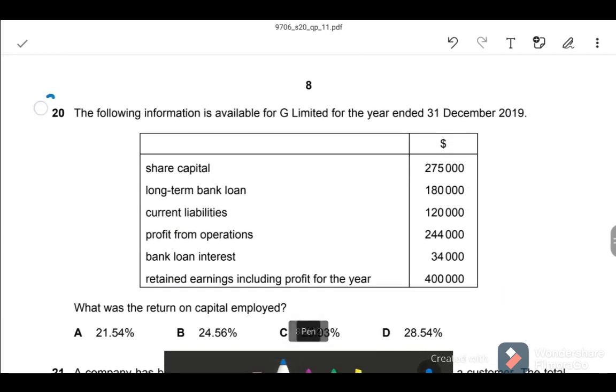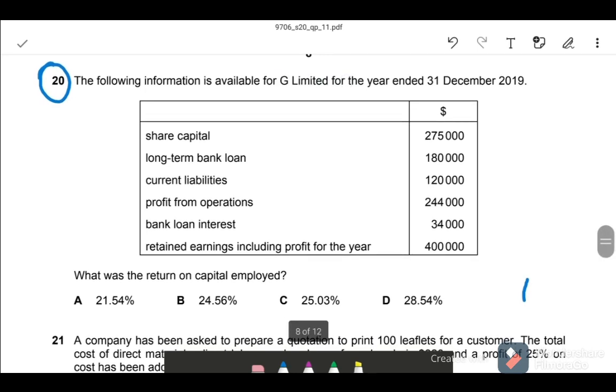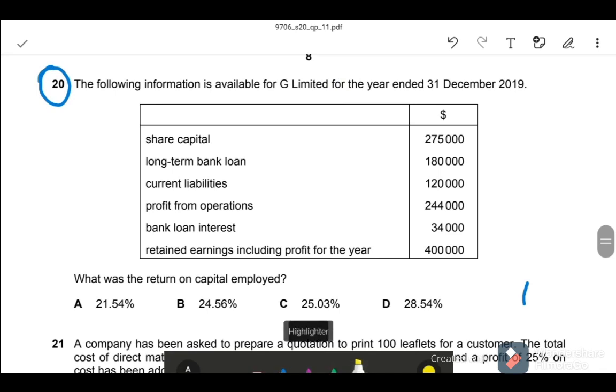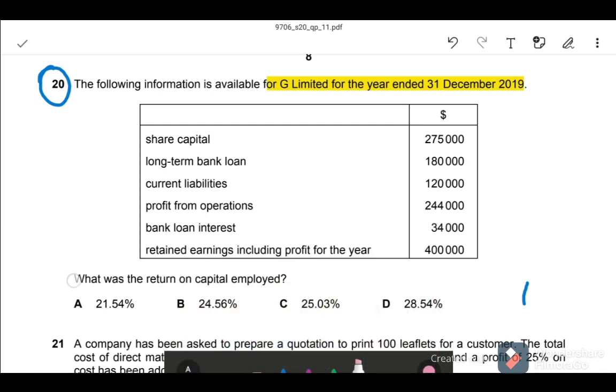Question number 20. The following information is available for G Limited for the year ended 31st December 2019. Share capital, all the details are given, capital, assets, profit and all. What is the question? The question is, what was the return on capital employed?